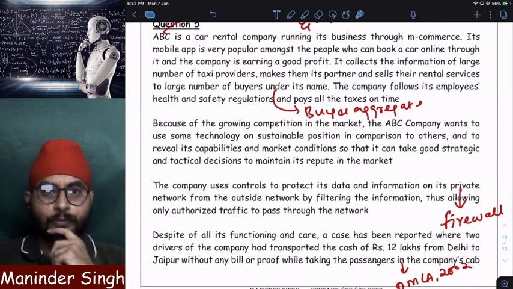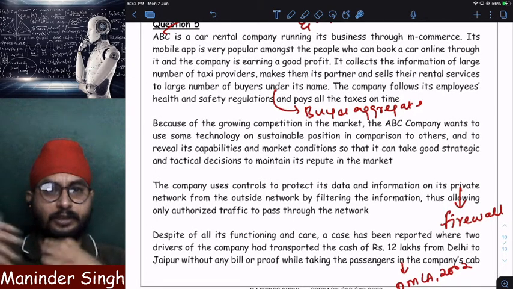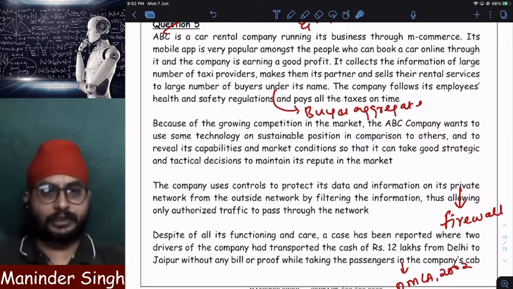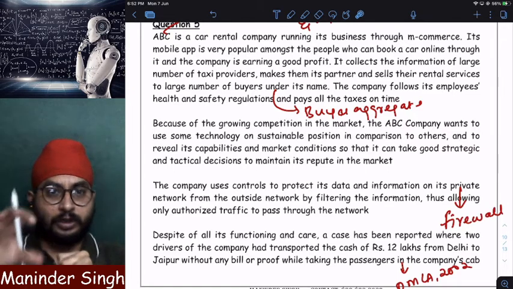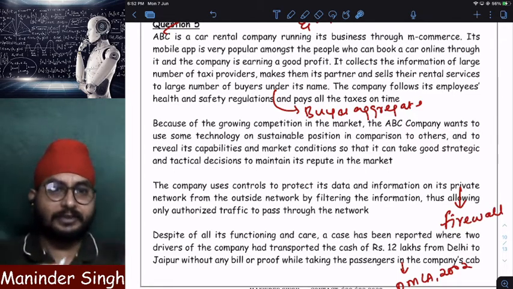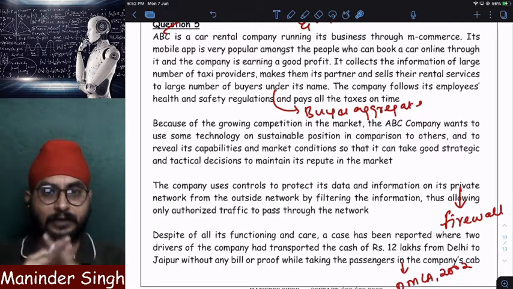Now, point number two, because of a lot of competition in the market, a lot of data is there. It wants to use a technology which will scan the public network, and whatever data is authorized, that data only enters into the private network. That is nothing but a firewall.